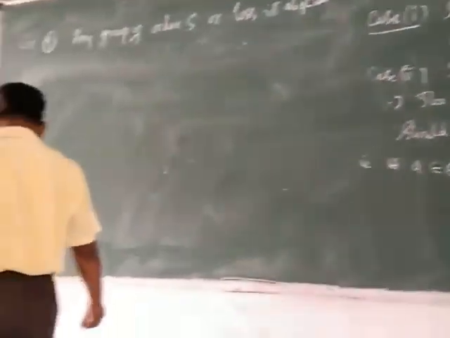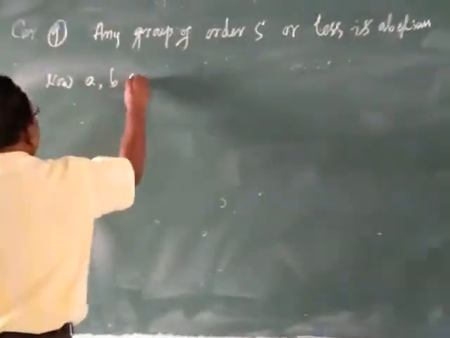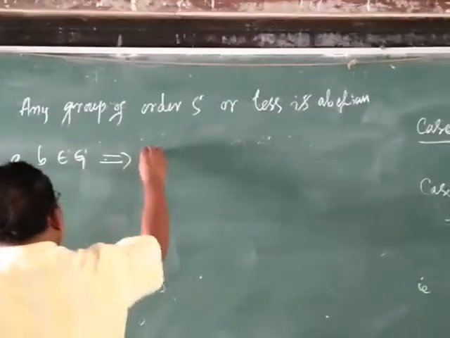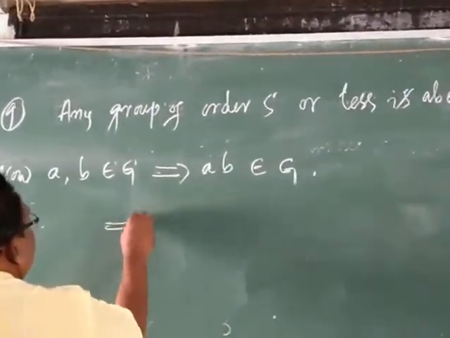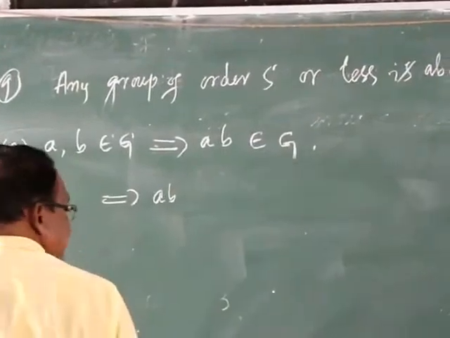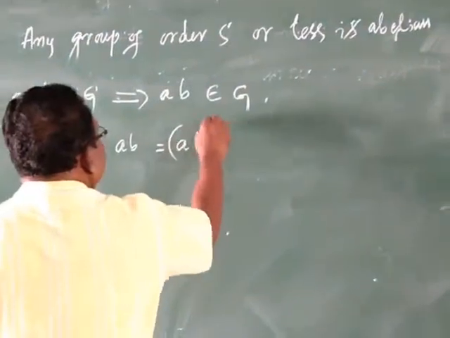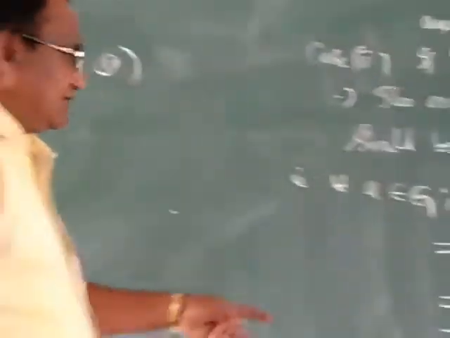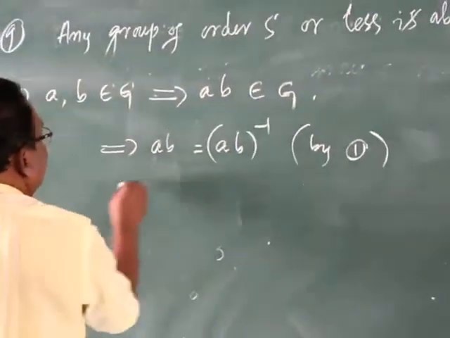By result number 1, for every a, b belonging to G, by closure law ab belongs to G. This implies ab is equal to (ab) whole inverse, because a is equal to a inverse.